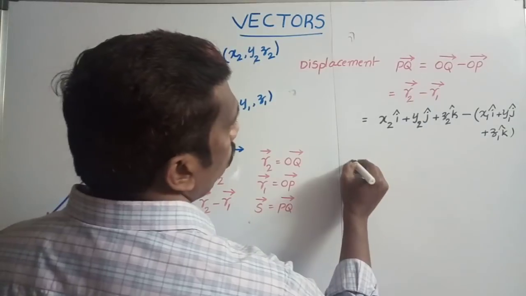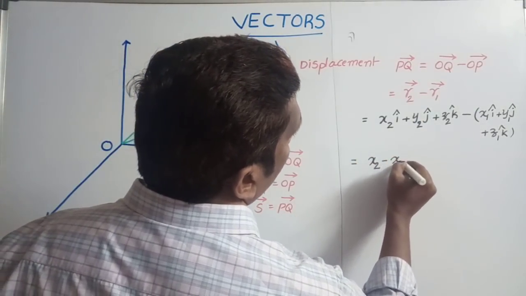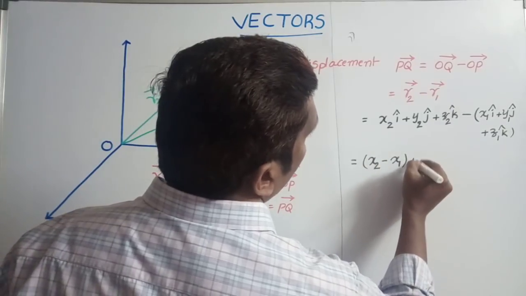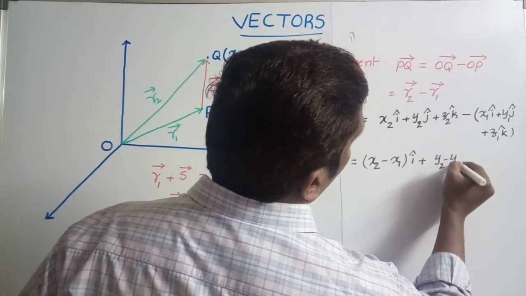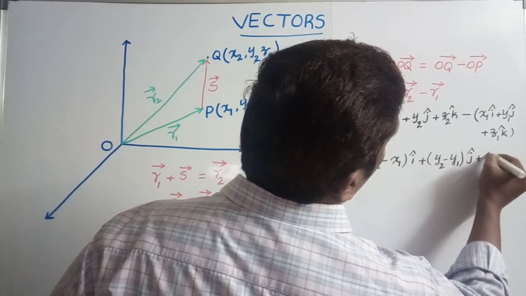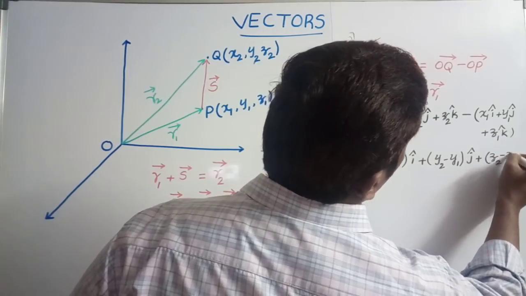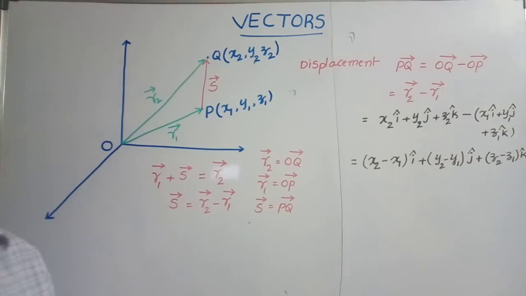This equals x2 minus x1 into i cap plus y2 minus y1 into j cap plus z2 minus z1 into k cap. In this way, we can write the displacement vector.